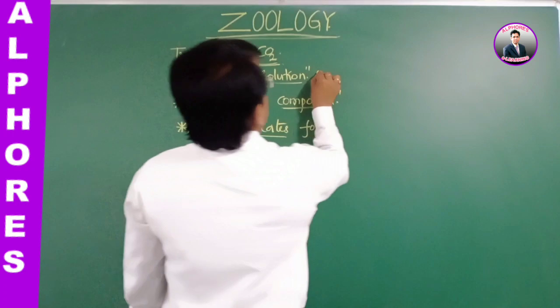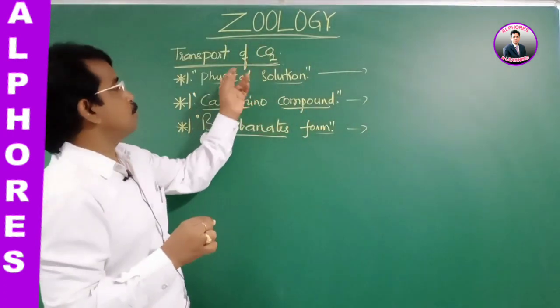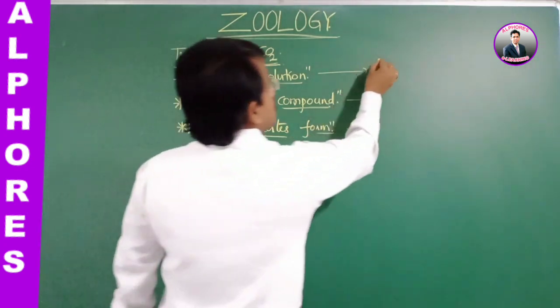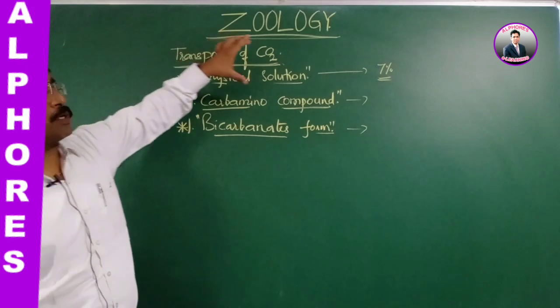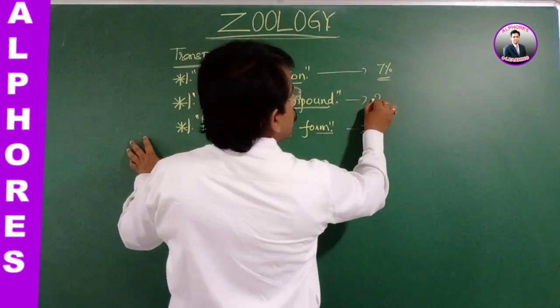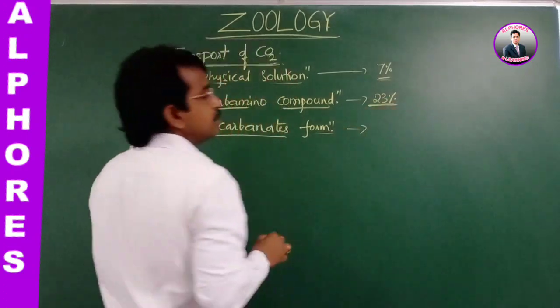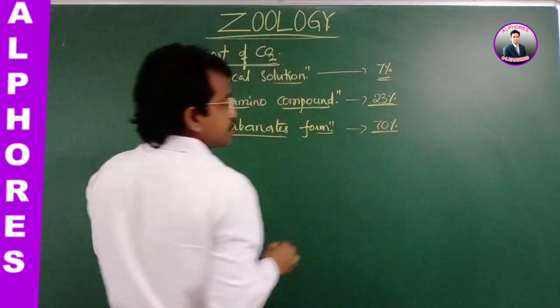How? There are three forms we see in the transport of CO2. 7% is transported by means of physical solution, carbamino compound is 23%, whereas bicarbonates is 70%.